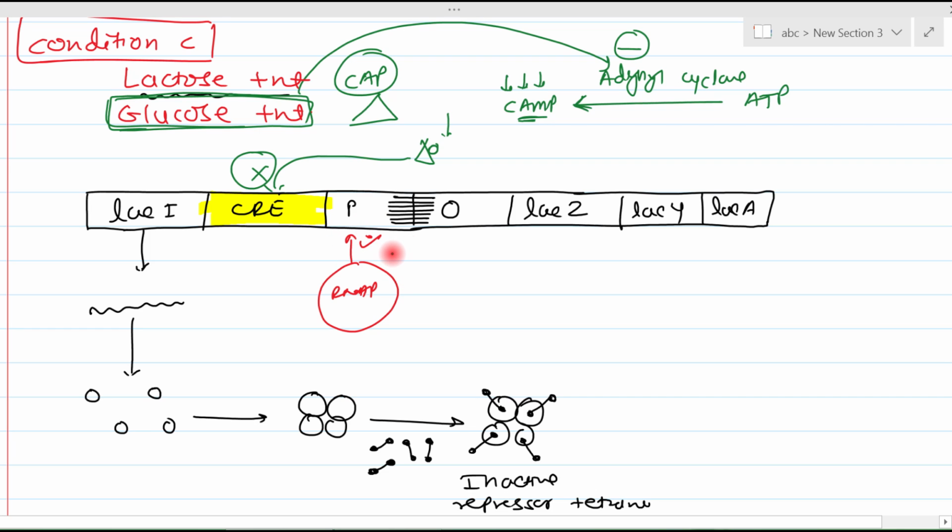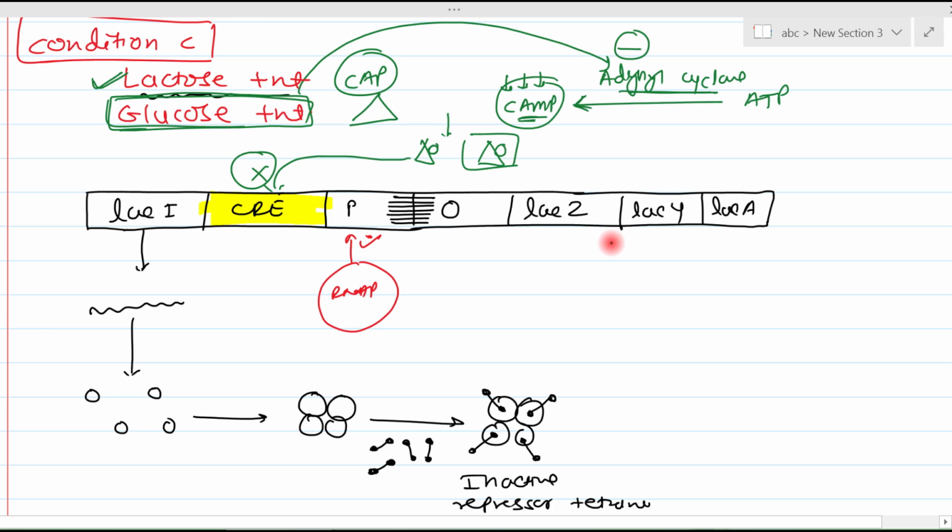First condition is fulfilled, no doubt in that. Why? Because RNA polymerase can bind with the promoter. Why? Because repressor is inactive because of the lactose. But as glucose is also present, this glucose inhibits adenyl cyclase. So cyclic AMP is not formed. CAP is in enough amount, so there is no formation of this CAP-cyclic AMP complex. And this complex is required to bind with the CRE. That is our second condition, which is not getting fulfilled. So although RNA polymerase is binding with the promoter, that binding is not efficient.